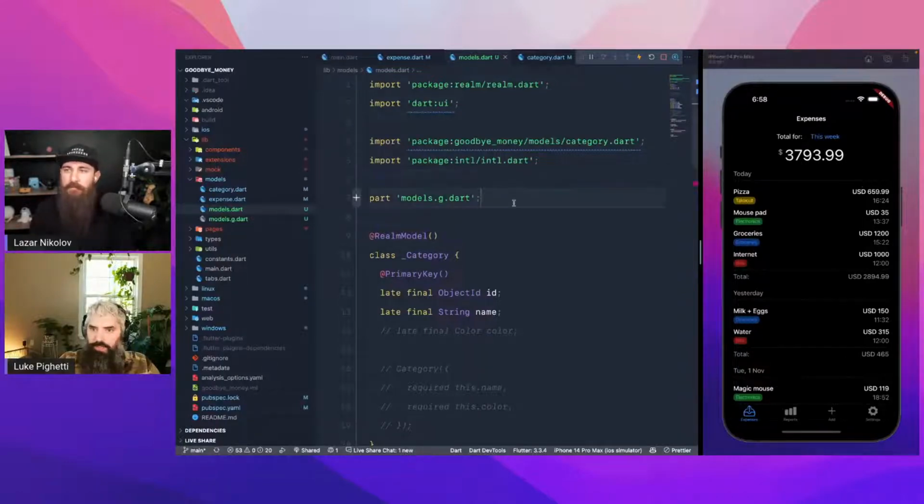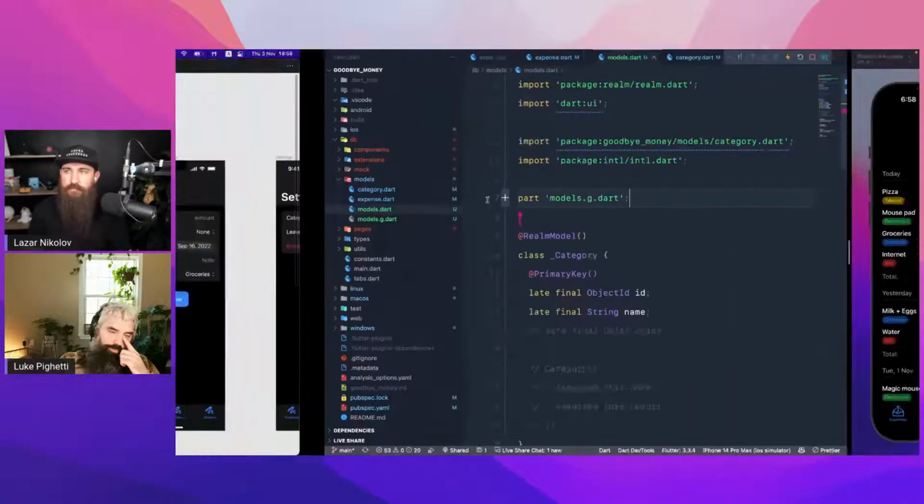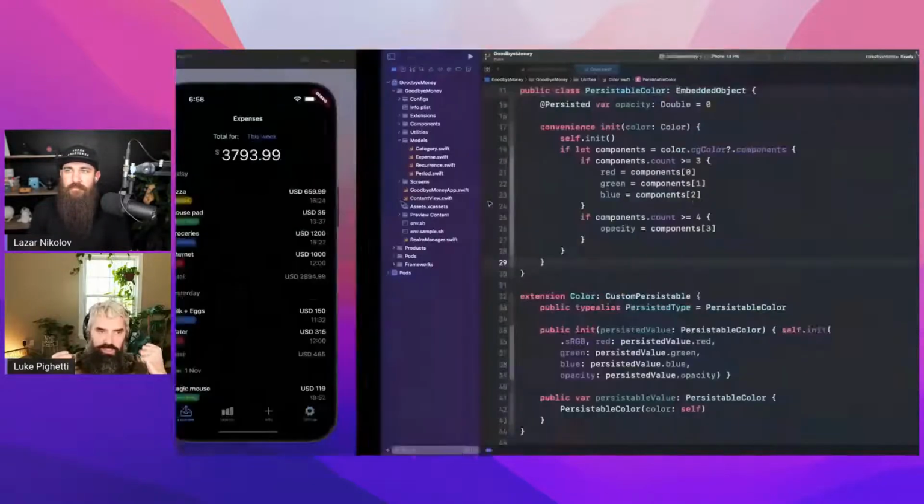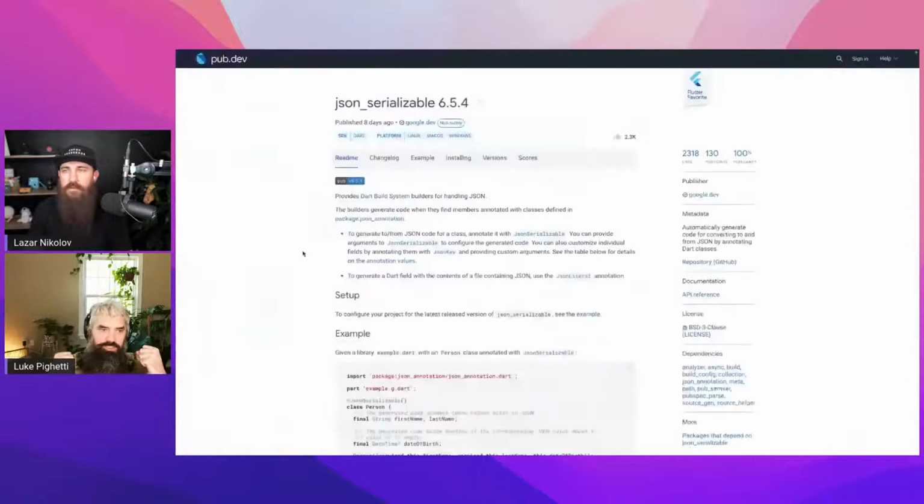You might have to mix it with something called JSON serializable, I'll post a link to that for you. And this may not apply to you, but it may apply to other projects. Let's say you wanted to fetch data from a server, and it's going to be in JSON, and you want to get that and parse it into a data class, but then also be able to save that data class to a realm.